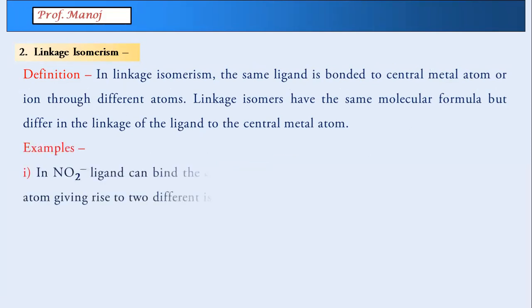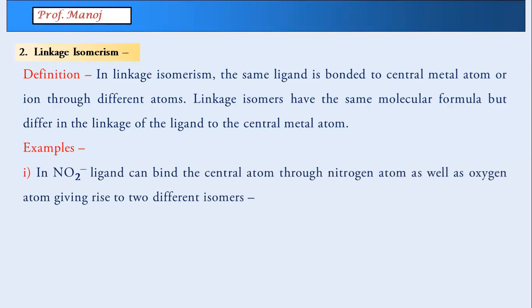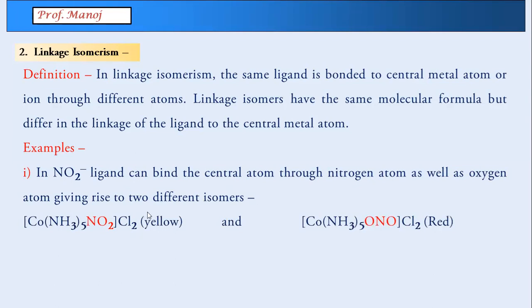One example is the NO2 group. The NO2 group can attach through nitrogen, and it can attach through oxygen also. You can see the same example as I did in the previous unit. Here NO2 is written, which means it attaches through nitrogen: nitro. Here ONO, so attached through oxygen.